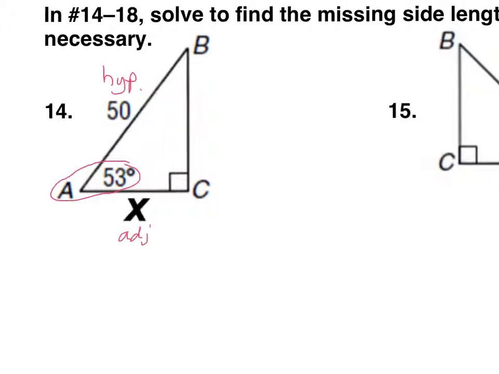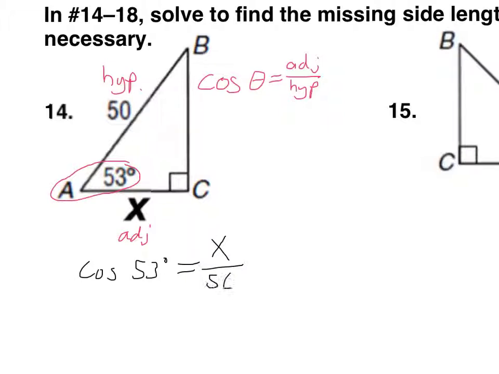So then you got to ask yourself, which function uses hypotenuse and adjacent? And if you look at your chart, or you have these memorized, it's cosine. Cosine of an angle equals adjacent over hypotenuse. See why it's helpful to have these memorized? So then what you can write is cosine 53, because we know the angle, equals adjacent over hypotenuse, x over 50. Now to get the x by itself, right now x is dividing by 50, so if you multiply both sides by 50, that will get rid of the 50.